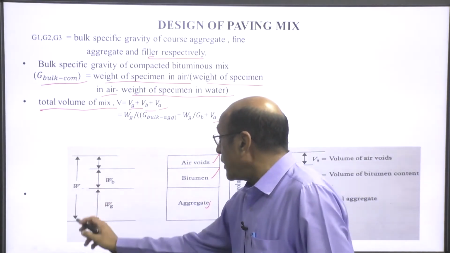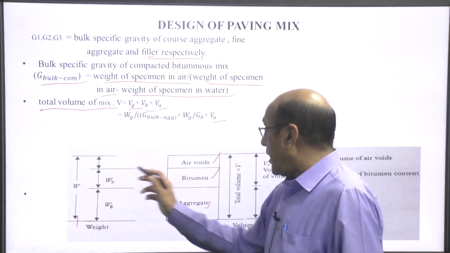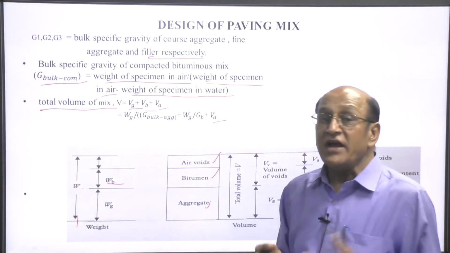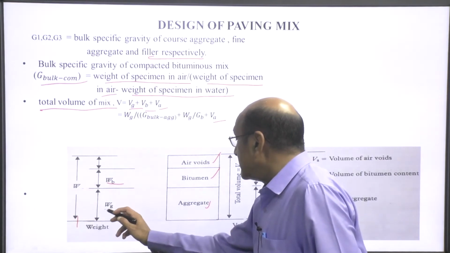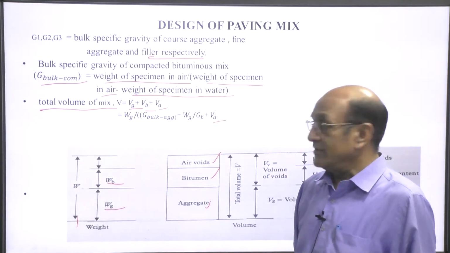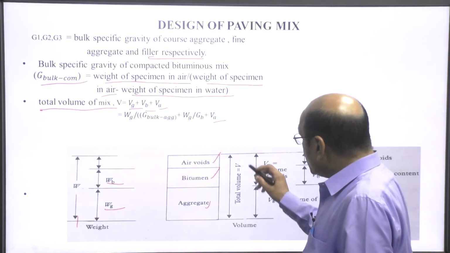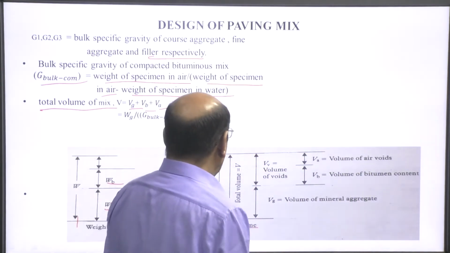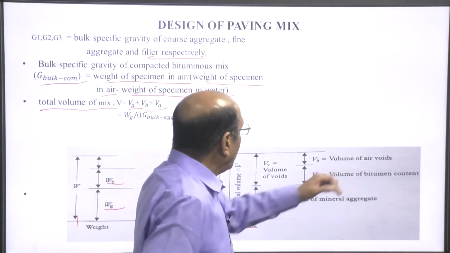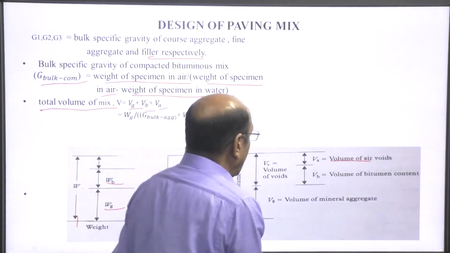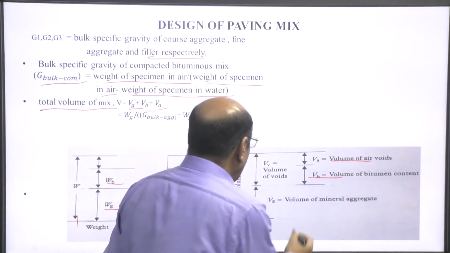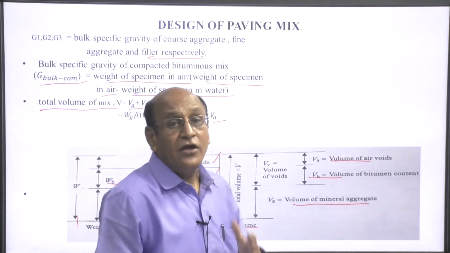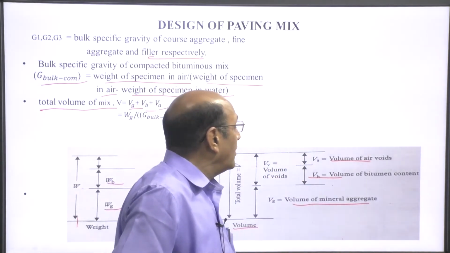So, this is the total weight. Of course, air has no weight. So, this is the Wb, weight of the bitumen, and this is Wg, weight of the aggregate. So, this is the total volume. Now this is the volume of air voids, then volume of bitumen and volume of mineral aggregate. So, on this side this is the weight and this side this is the volume.